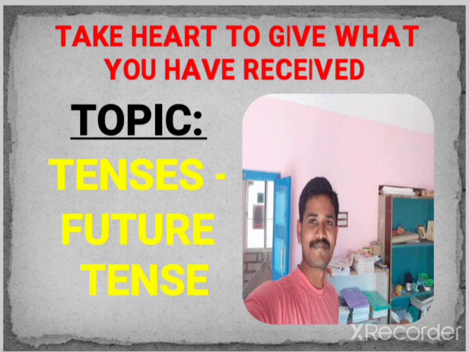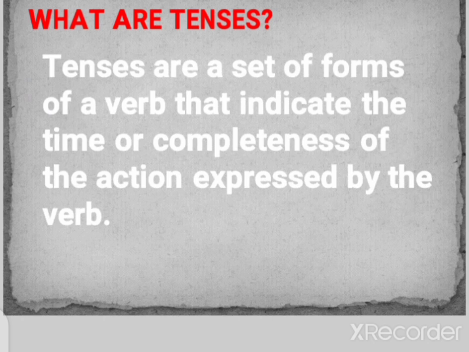Today I am going to discuss future tense. First of all, to revise and recollect, what are tenses? Tenses are a set of forms of a verb that indicate the time or completeness of the action expressed by the verb.